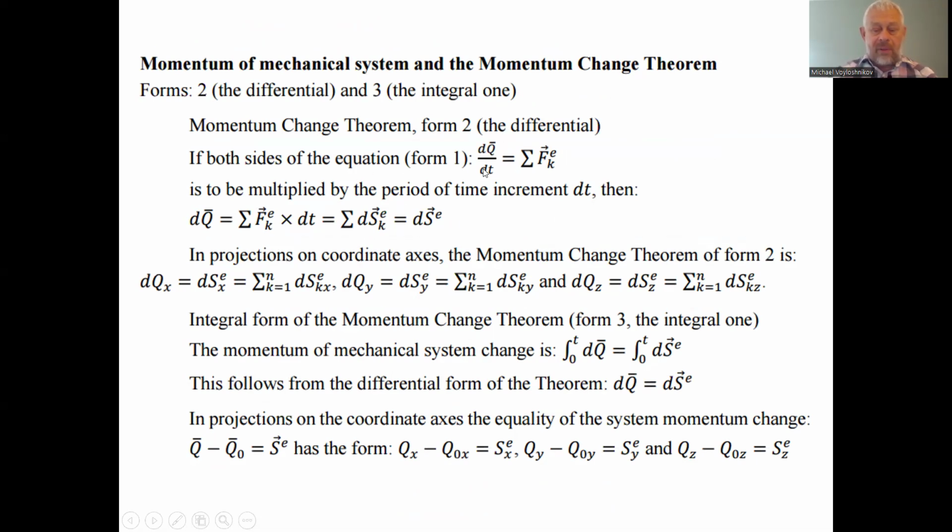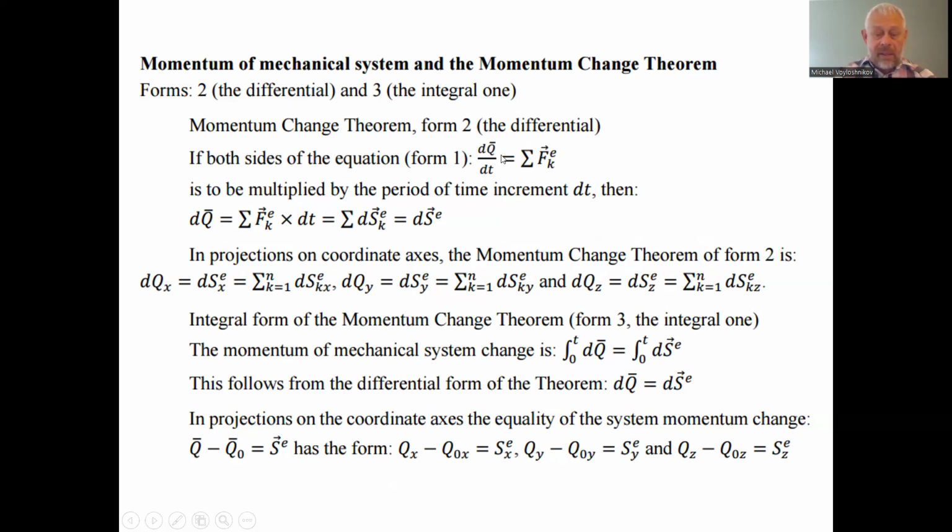We had the first theorem: the derivative of the momentum, the amount of motion, equals the sum over all elements of the product of the mass of a definite element of the mechanical system by the velocity of this element. So this is momentum, and the derivative of the momentum equals the action forces.